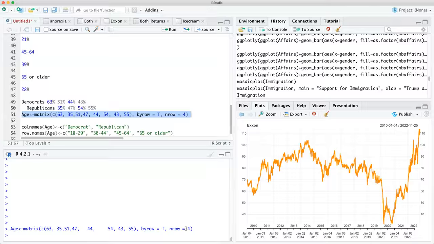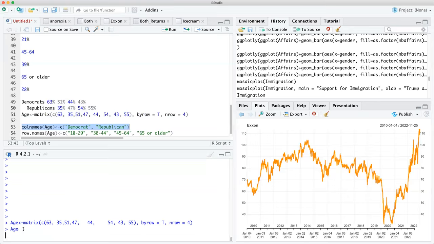So this is the end row 4, since we're going to have 4 groups of ages. So bear in mind now, look at the columns. These are going to be the 2 across. Even before I do that, let's see what this creates. So what does this create? Age, that's the one.